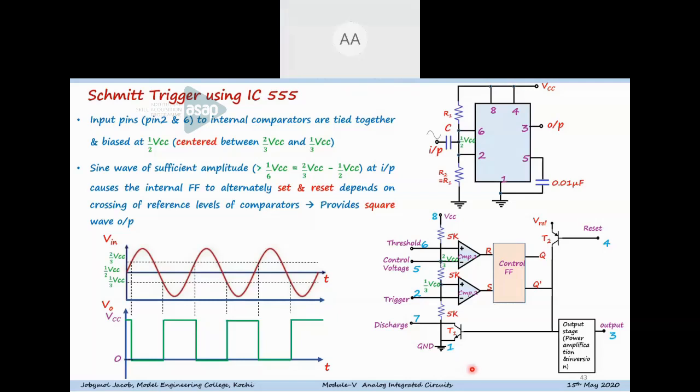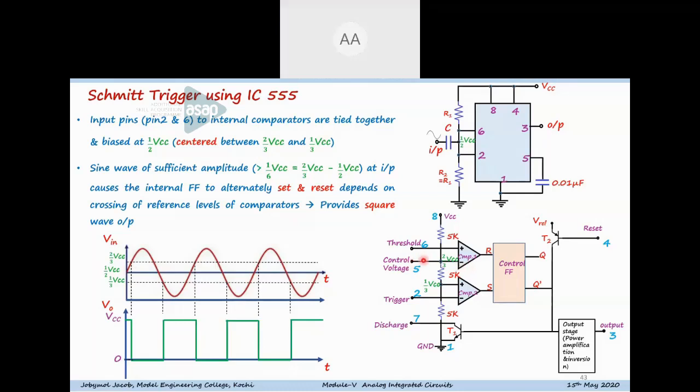Okay, ma'am. Another question. Why is a capacitor connected to pin 5 of the 555 timer? The purpose of pin 5 is to provide an external control voltage to adjust the time period or the width of the pulses. Otherwise it is having only 2/3 VCC present at pin 5. Any modulation voltage can be given to the control voltage input pin to vary the time period of oscillation, or the pulse width in monostable operation.